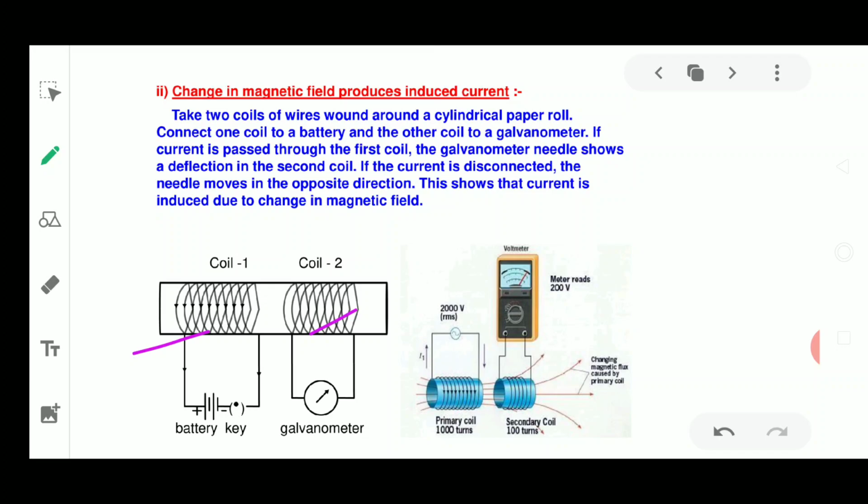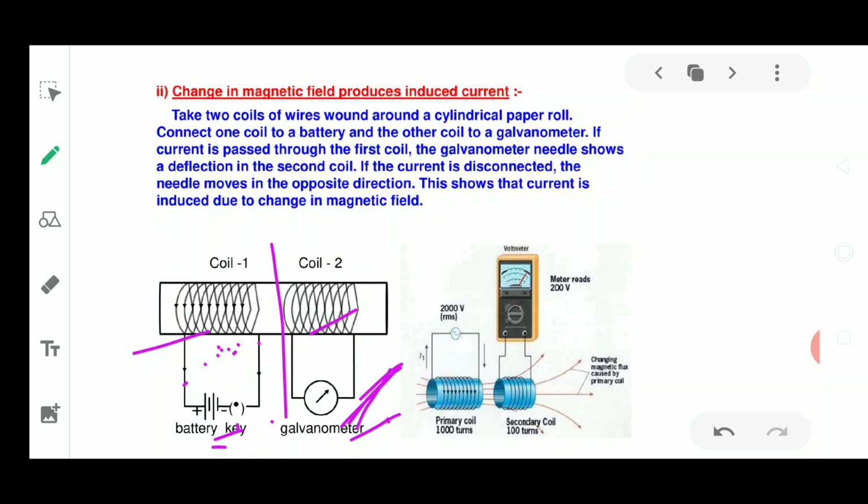Now connect one coil with a battery and another coil with a galvanometer. If current is passed in the first coil, you will see a deflection in the galvanometer.